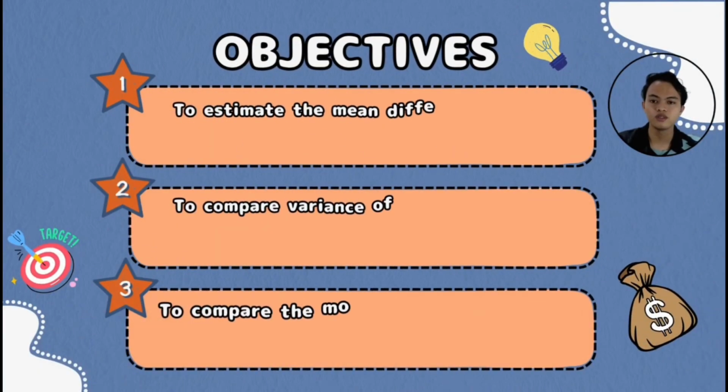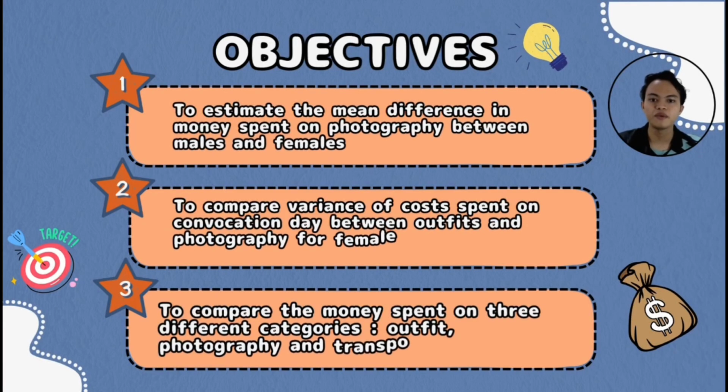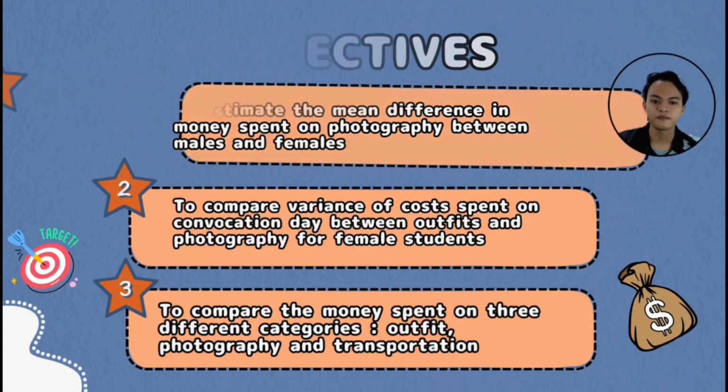So, what are the objectives of our study? There are a few objectives. The first one is to estimate the mean difference in money spent on photography between males and females. The second one is to compare the variance of cost spent on convocation day between outfit and photography for female students. And the last one is to compare the money spent on 3 different categories, which are outfit, photography, and transportation.